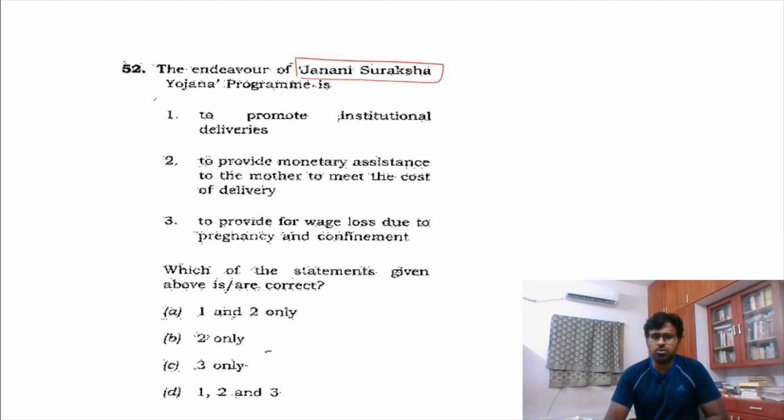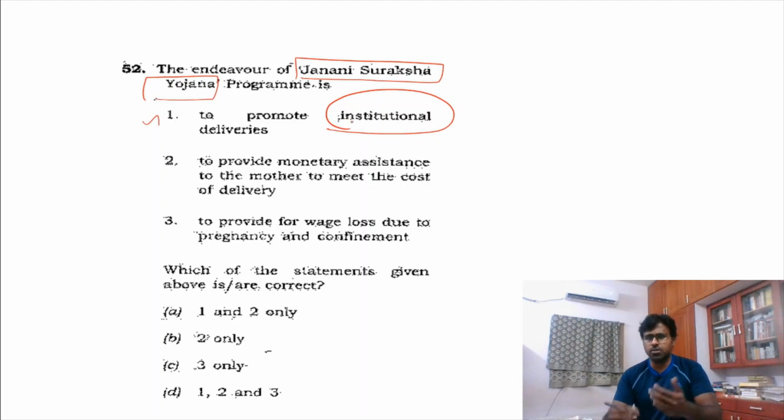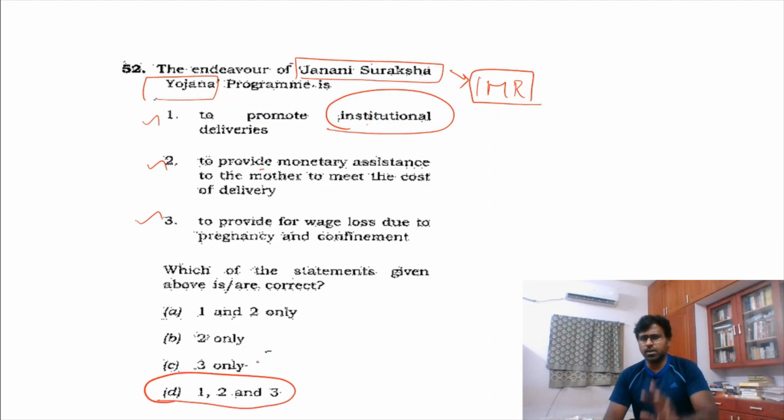Janani Suraksha Yojana. In Hindi, Janani means mother, Suraksha is protection, Yojana is program. But if you see, this is a simple thing. Janani Suraksha means institutional deliveries, that is, an infant mortality rate decreasing scheme. So institutional delivery helps, and monetary assistance helps. I went for 1, 2, 3. All of this looked true, and I just went for 1, 2, 3, but the answer is 1 and 2.